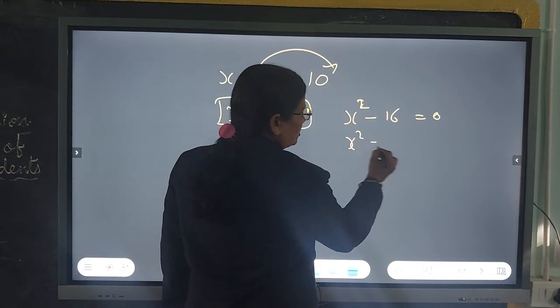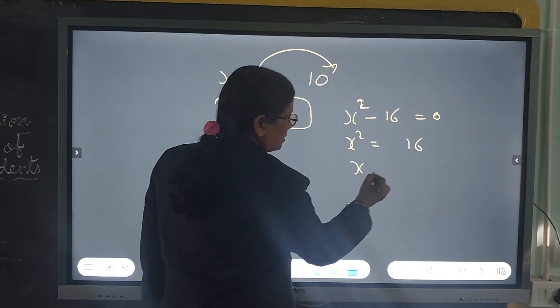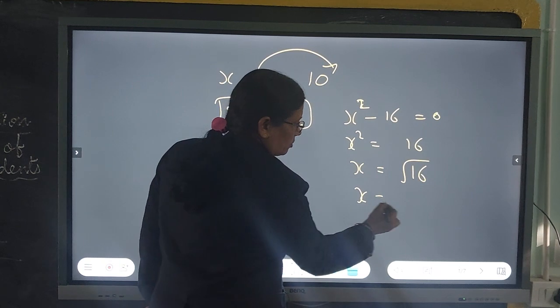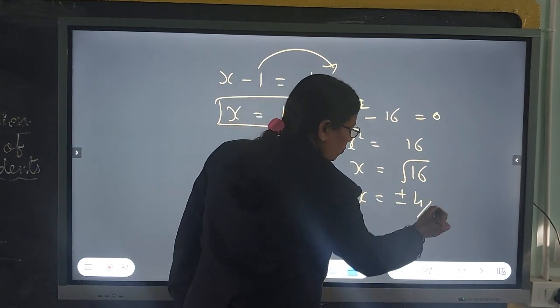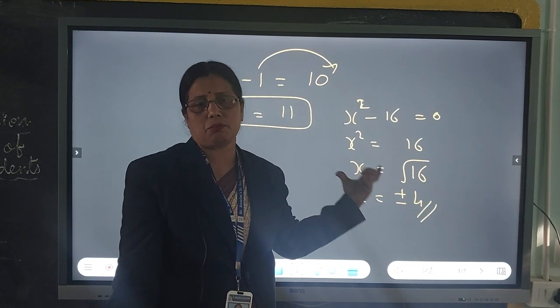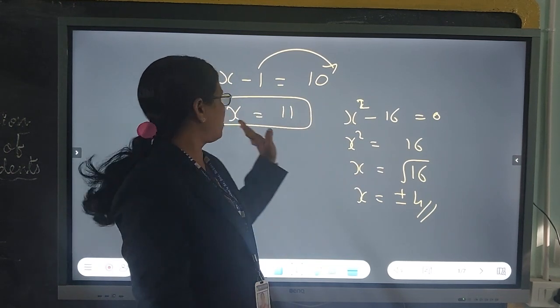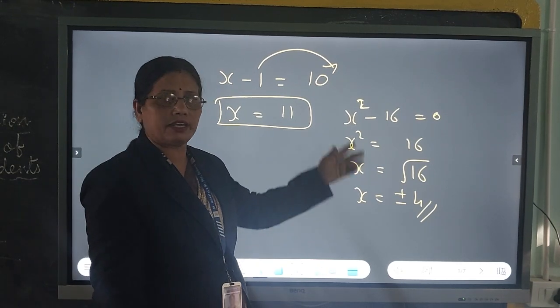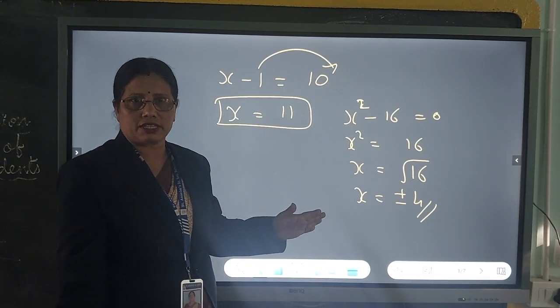X square is equal to 16, x is equal to square root of 16, and x is equal to plus or minus 4. When there is a power 2, there will be 2 answers. If the power is 1, then the answer will be 1. So, according to the degree, the solutions are present.